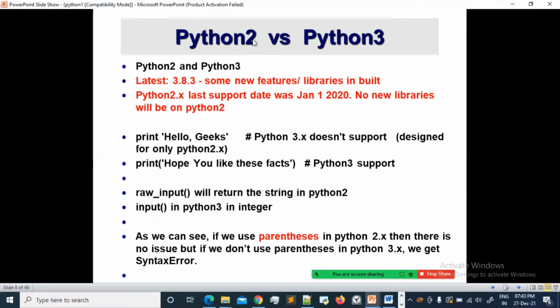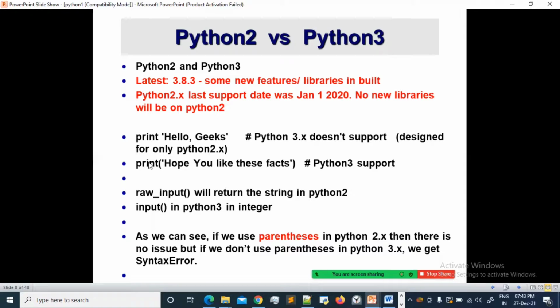The only major difference I would say between Python 2 and 3 is the print statement. See, print without parentheses is Python 2. With parentheses is Python 3. That's it.